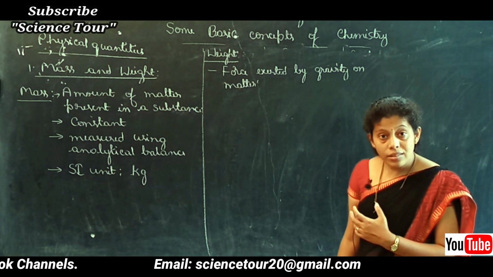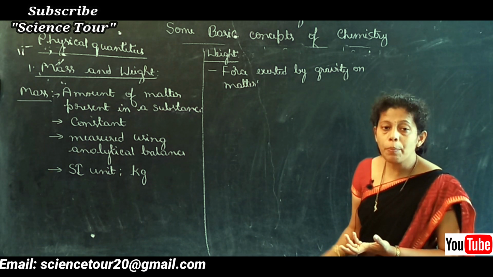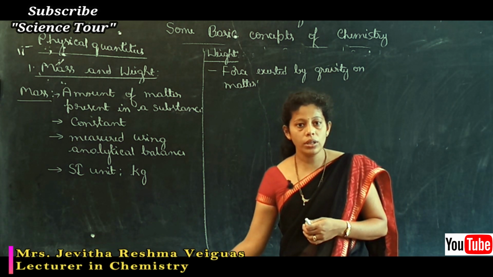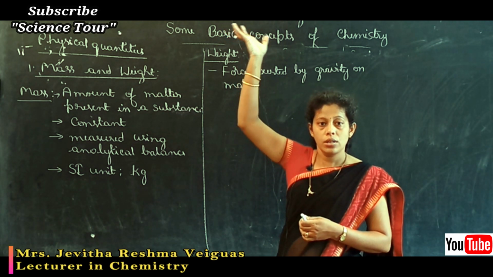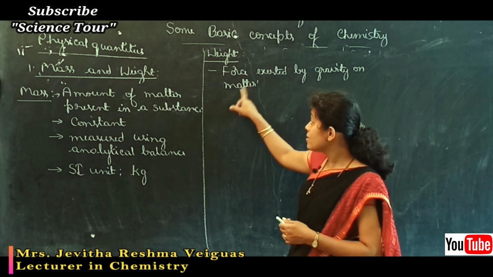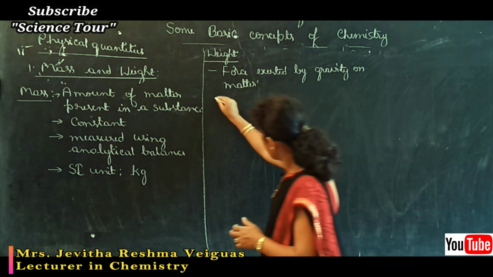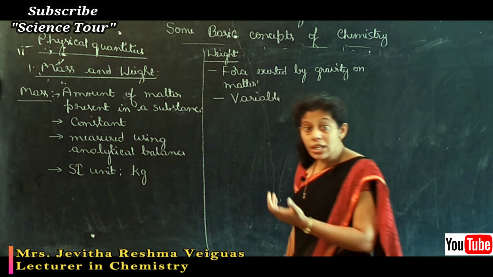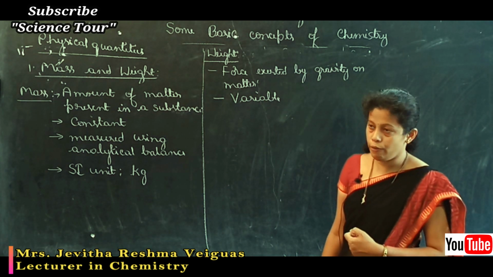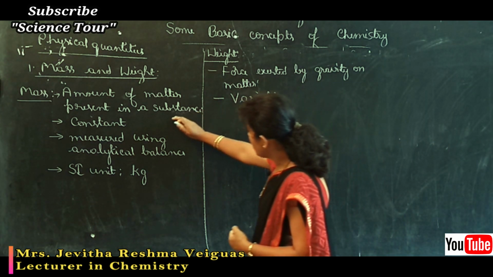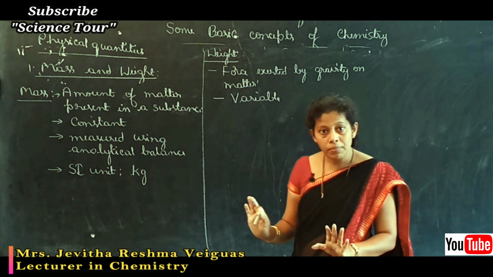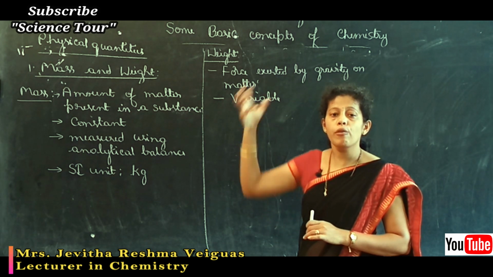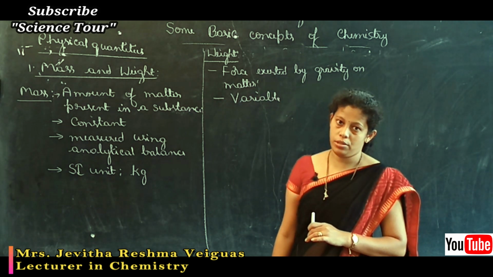This means the weight depends upon the gravitational force. So the weight of a person is different on earth and different on the moon, because the gravitational force changes. So weight varies. It is variable. It varies with the gravitational force. That means mass and weight are not the same. They are different. Mass is the amount of matter, weight is a force exerted by gravity on matter.